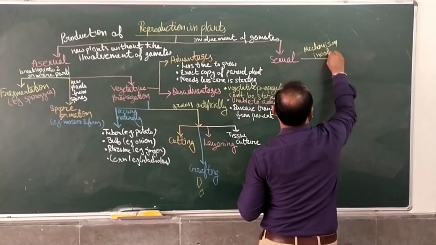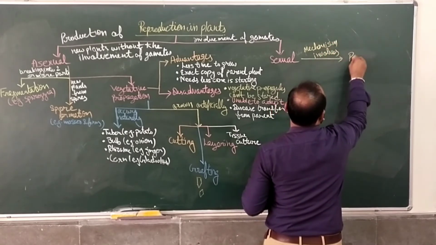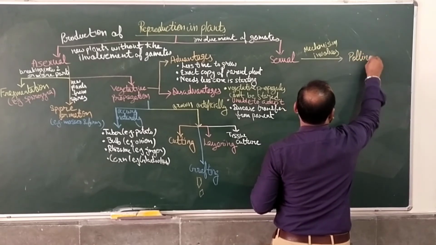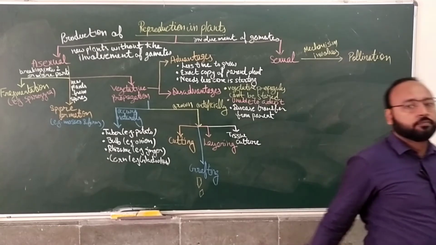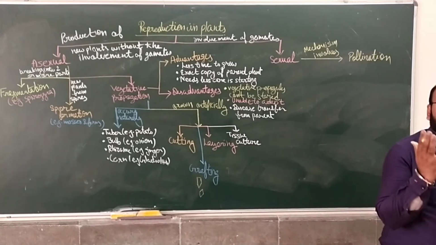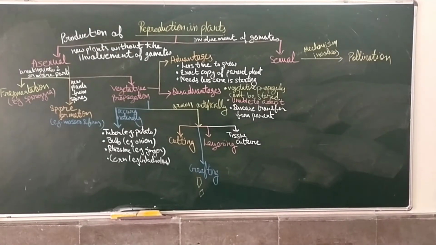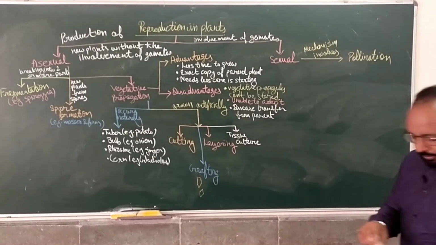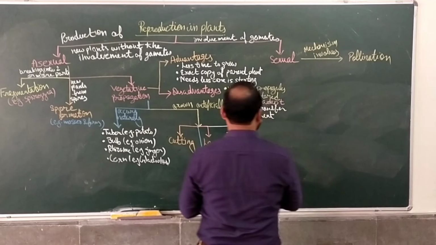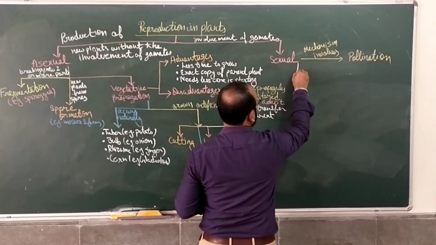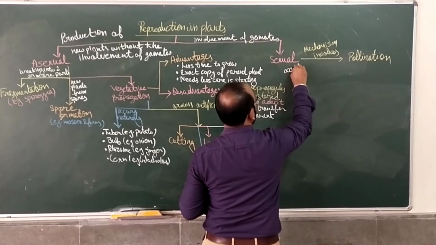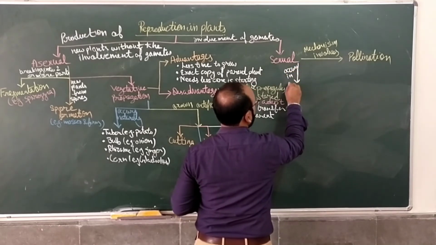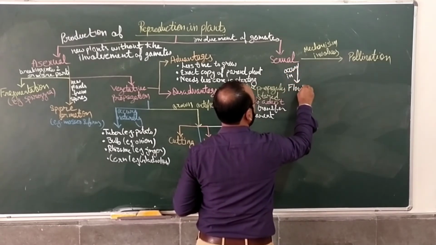The mechanism involves pollination, right? Transfer of one part to another. But what is there in plants? We can say that sexual reproduction occurs in flowering plants.